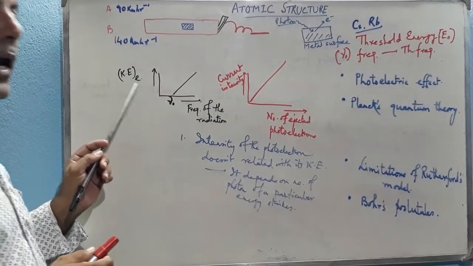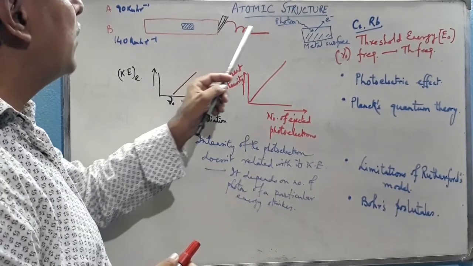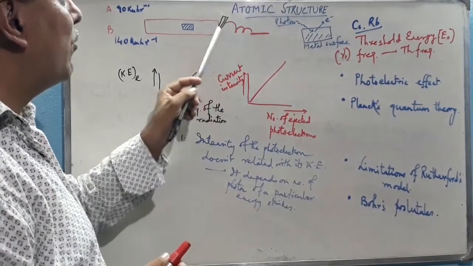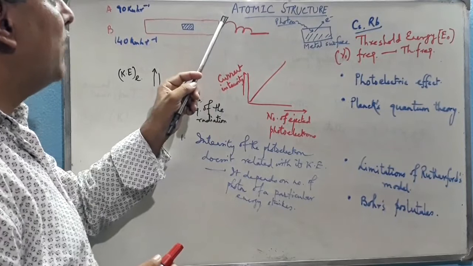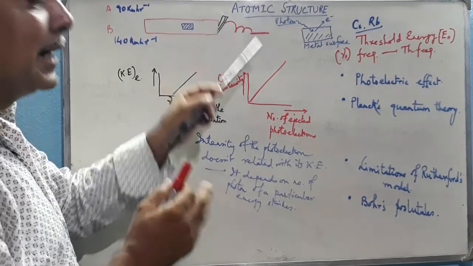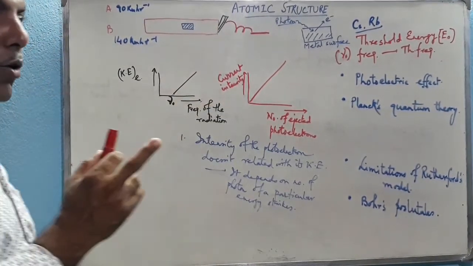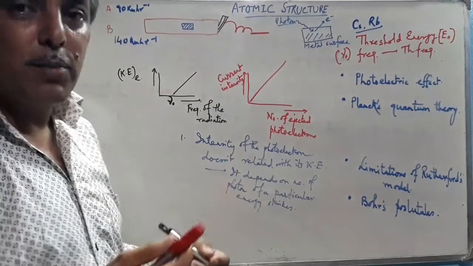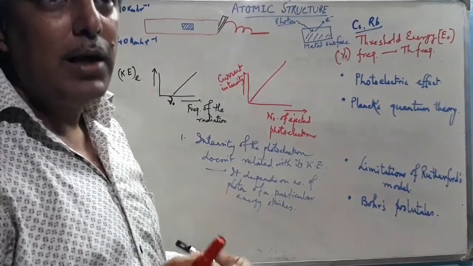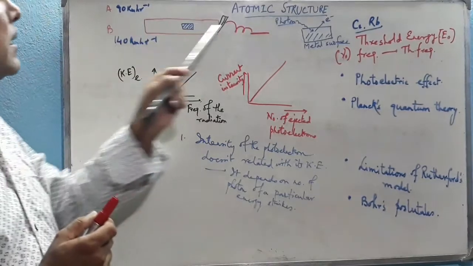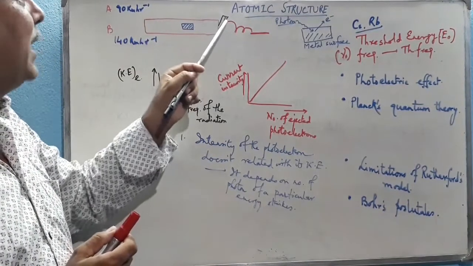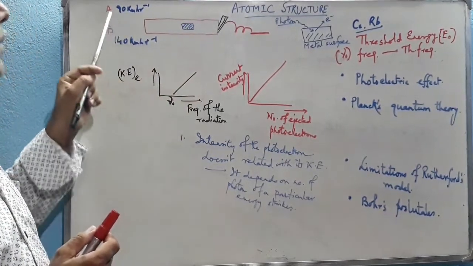Now kinetic energy, this is the kinetic energy of the ejected electron. Suppose we have assumed this is the metal surface and the wicket is the ejected electron. The kinetic energy of that ejected electron is directly proportional to, just as here the kinetic energy of the wicket is directly proportional to the energy of the bowler.